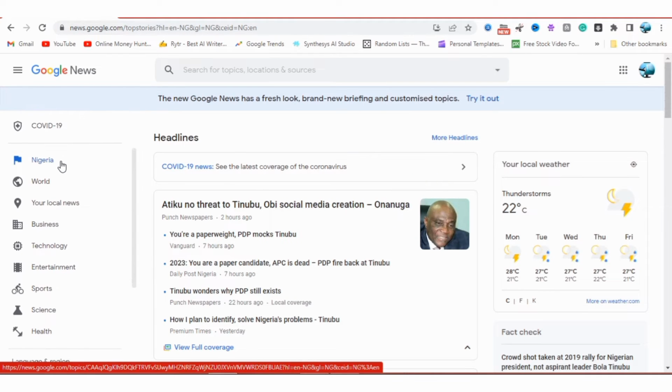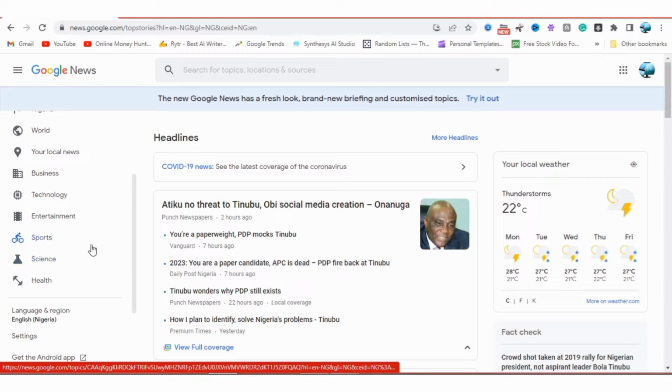As you can see, there's a lot of news here. World news, if you want to switch to world news, you can click here. Your local news, you can click here. Business news, you can click here. Technology news, you can click here. Entertainment news, you can click here. Sports, you can click here. Science, you can click here. And health, you can click here.